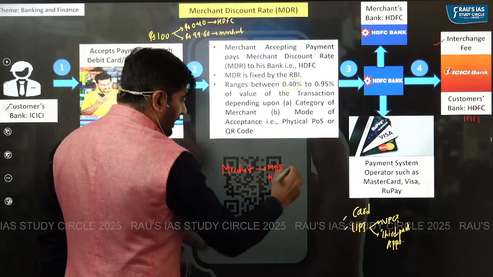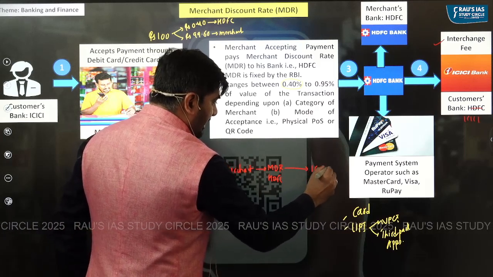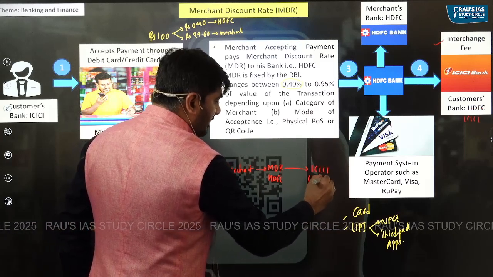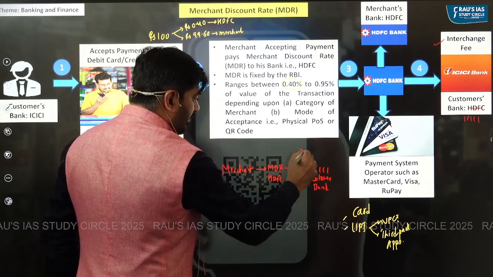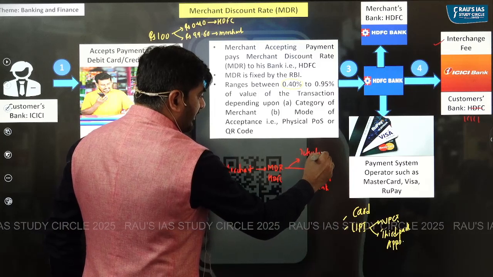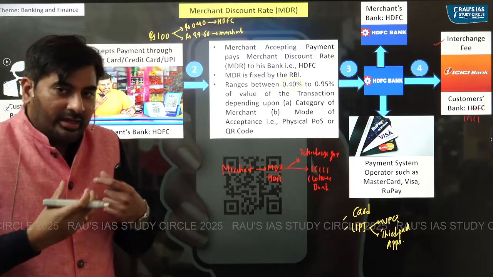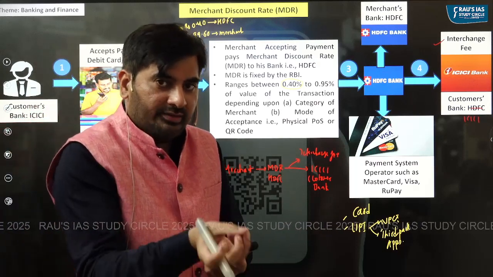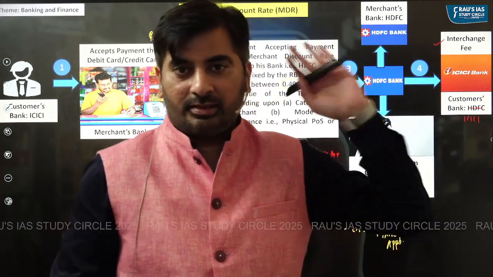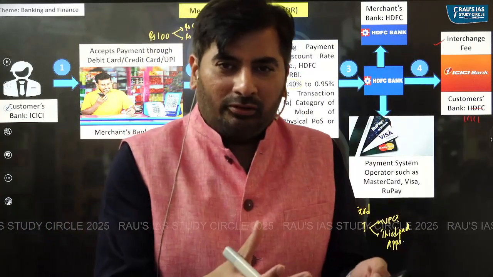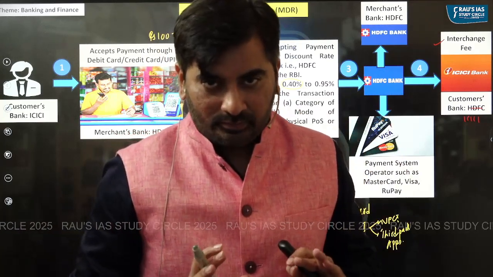Some part of MDR HDFC will pay to ICICI Bank, which is actually the customer's bank. So this payment we call interchange. So interchange fee is actually part of the MDR only, which the merchant bank will share with the customer's bank. Some amount of money HDFC Bank will keep with itself.